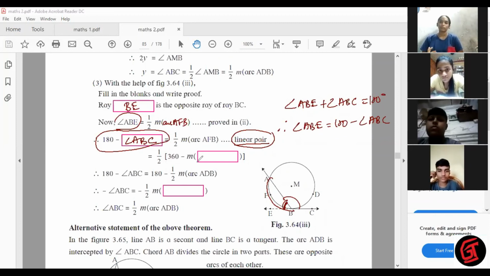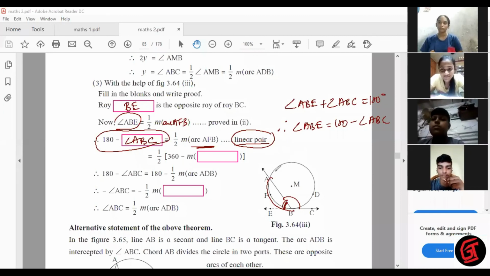So half of measure arc 360 minus what? ADB. Correct. Padmaja said ADB. Ayush also, superb.